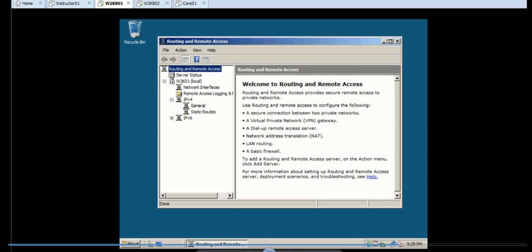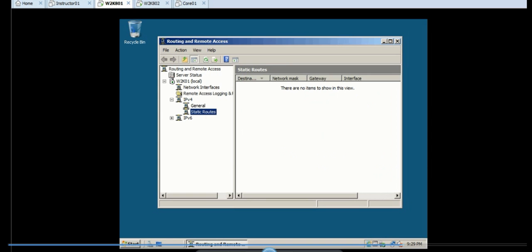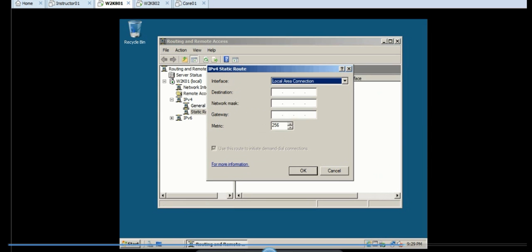So next, to reach that network that we couldn't ping earlier, we're going to create a static route. To do that, I am now in the Routing and Remote Access part of the MMC snap-in in Administrative Tools. I've expanded the first server and the IPv4 of the first server. Right-click Static Routes, and enter a new route.